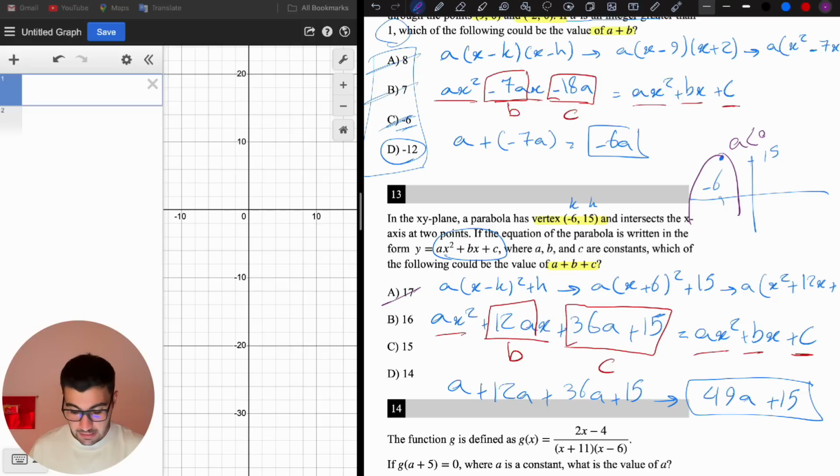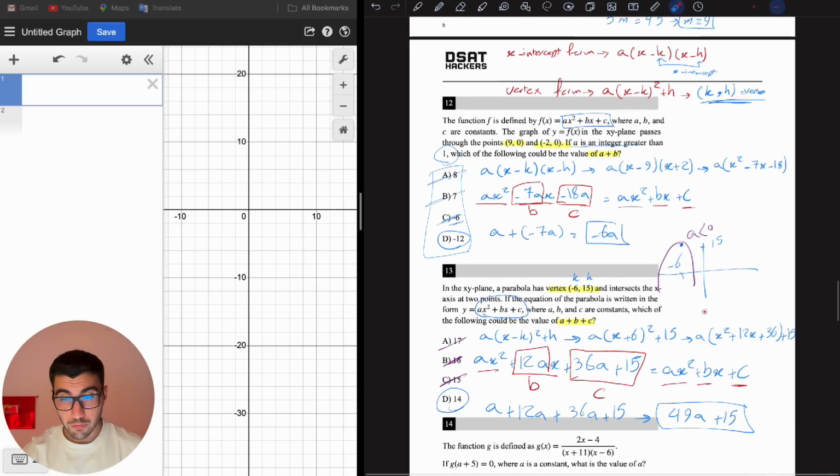Choice B says 16. Again, 15 plus something positive should be 16. So it can't be 16. 15 plus 0 should be 15. So a is 0, but a is not 0. A is negative. So it's not 15. Only the choice that is left is 14. 15 plus something negative, which is negative 1, can be 14. So a is going to be a negative number.